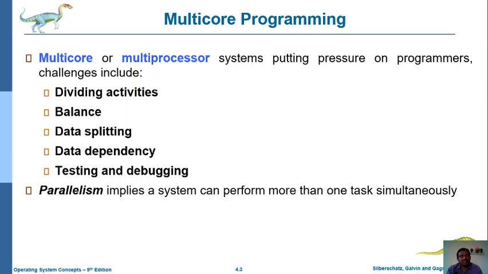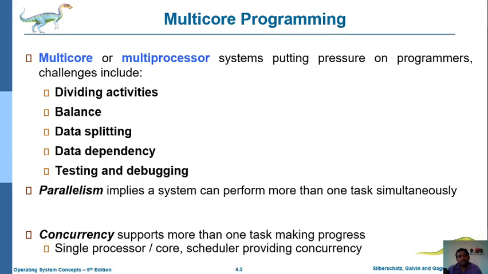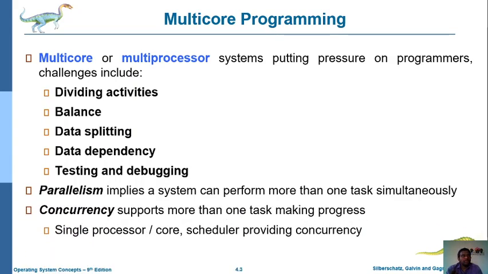The major thing here is parallelism, which implies how to perform more than one task simultaneously. That is the major complexity in multi-programming or multi-core programming. In the same way, concurrency also: multi-threading concepts support concurrently executing instructions. So these are the major things, parallelism and concurrency.